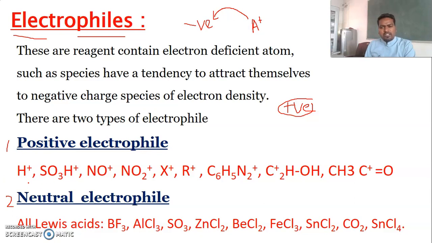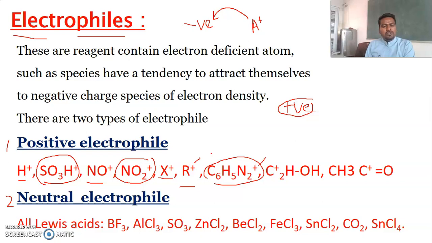Just look here: H plus ion, SO3H plus ion, the sulfonyl group, the nitrosyl group, X plus, R plus. They all possess a positive charge. That's why these positive charges can easily attack a negatively charged species, an electron rich species. That's why these are called electrophiles. I think this is very easy. You can easily understand how a positively charged species is called an electrophile.